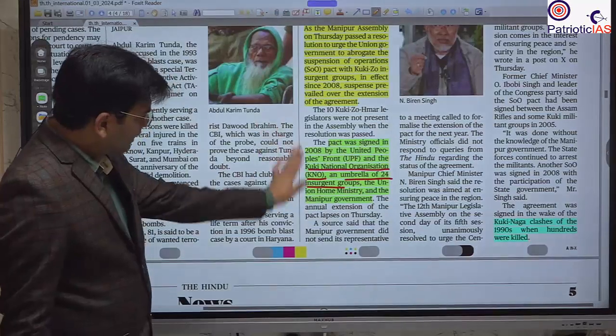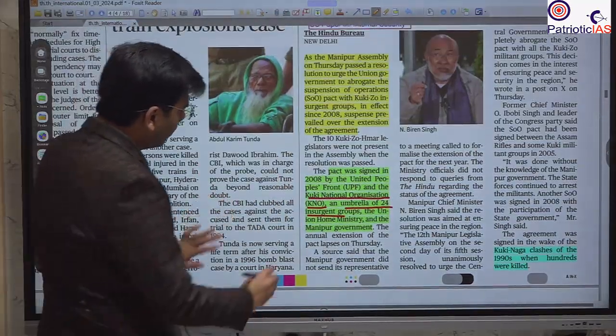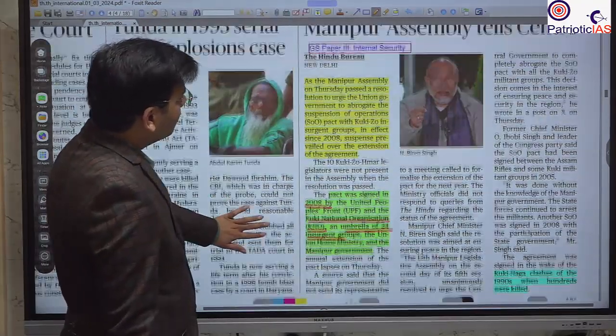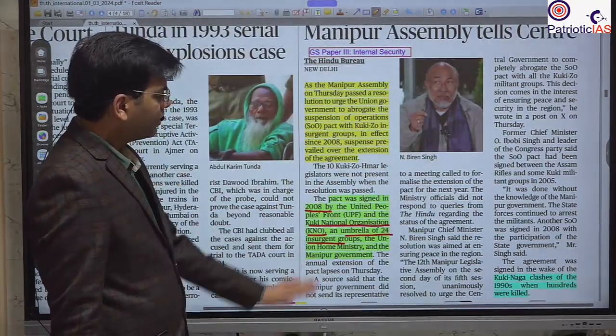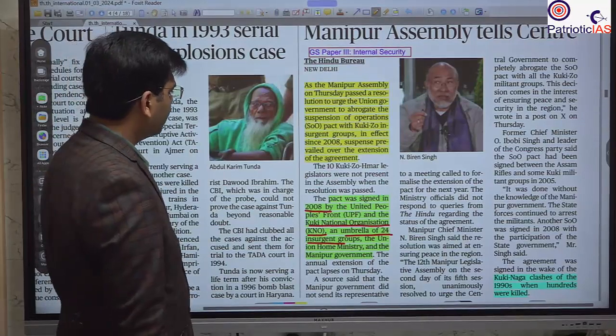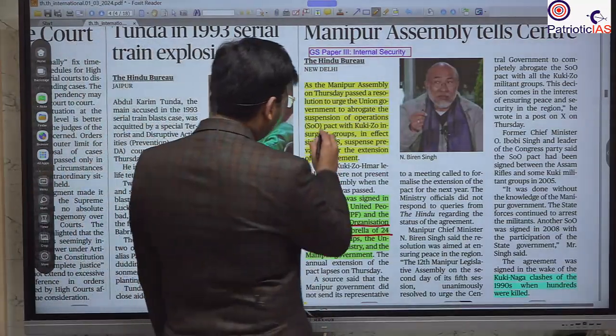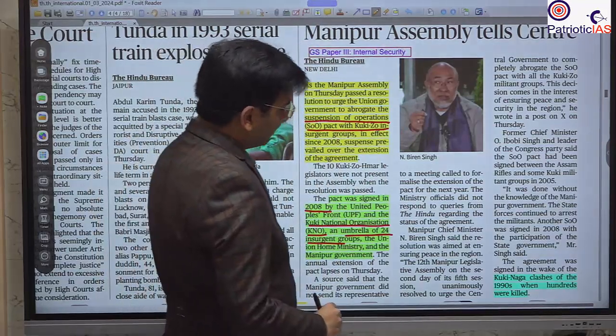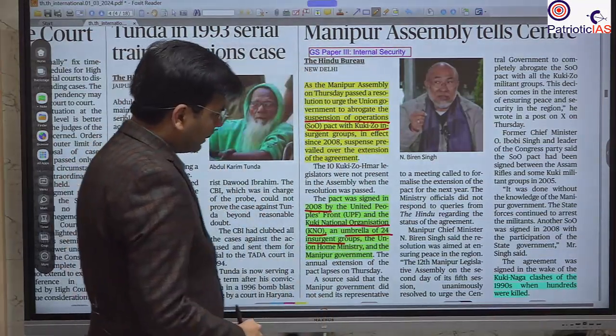So already there is the deal. This deal took place in 2008, and it is continuing. But the state government is saying that this is not effective. This is creating a law and order situation, and that's why please suspend this suspension of operations. Okay, so yes, but the central government has still not taken the decision.